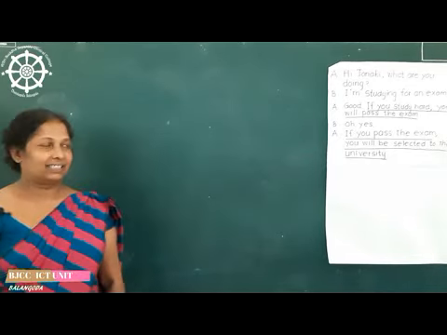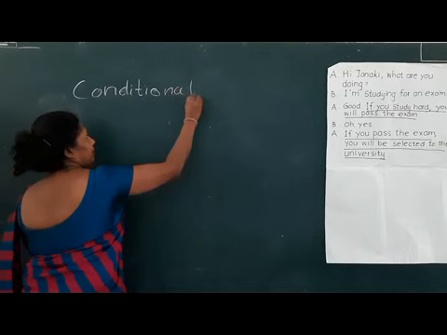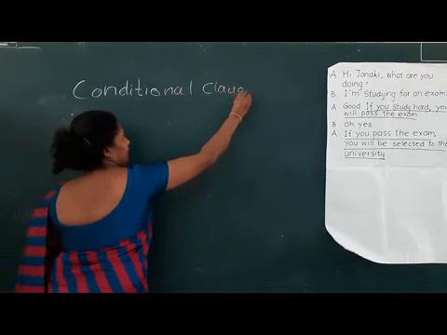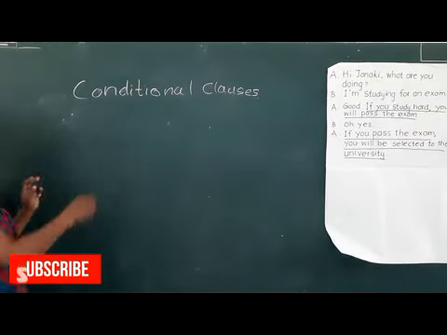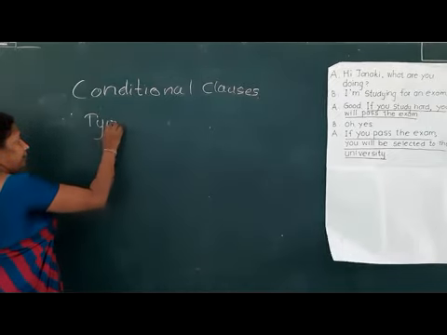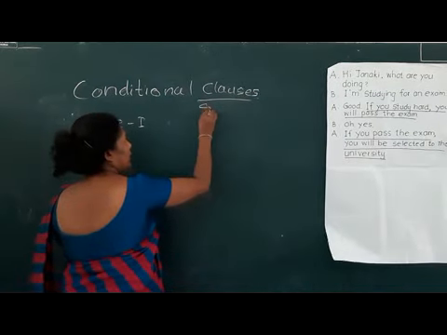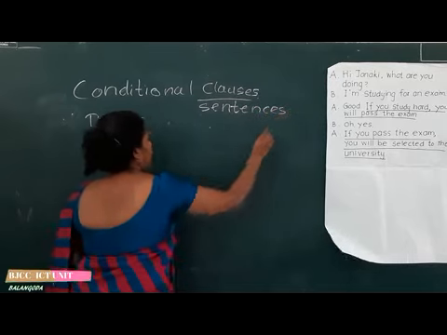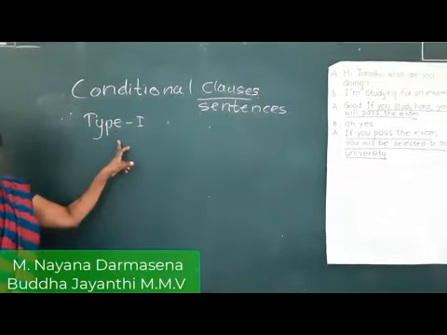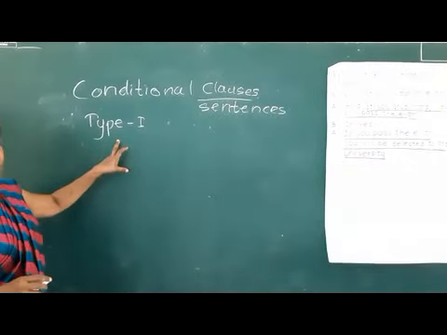Okay, today I am going to explain all about conditional clauses. We have three types of conditional clauses. Today I am going to speak about type 1 conditional sentences. We call these conditional sentences as well. In your book it is told as conditional sentences. Out of the three types, today I am going to speak about type 1.